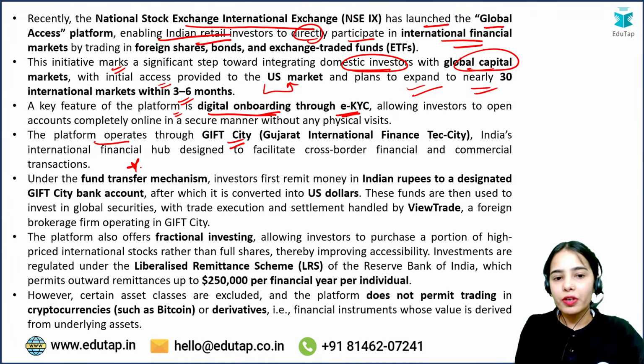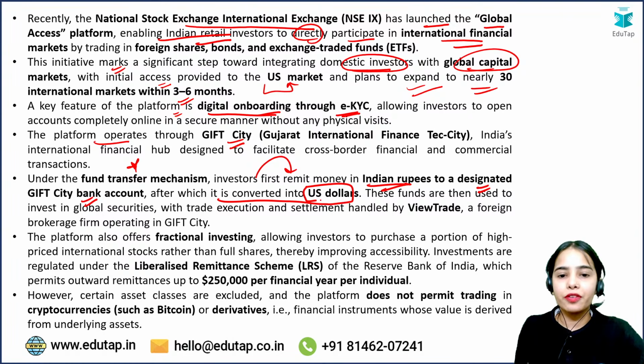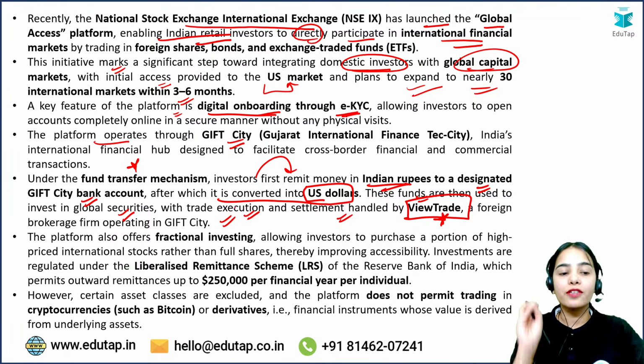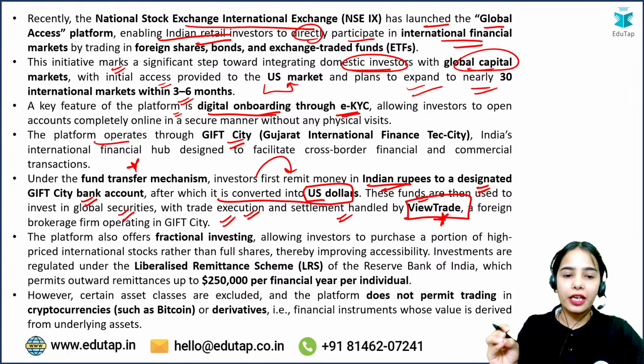Under the fund transfer mechanism, investors first send their money in Indian rupees to a designated Gift City bank account, after which it is converted into US dollars. These funds are then used to invest in global securities, with trade execution and settlement handled by ViewTrade, a foreign brokerage firm operating in Gift City. Remember this.